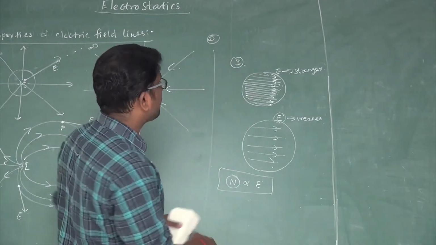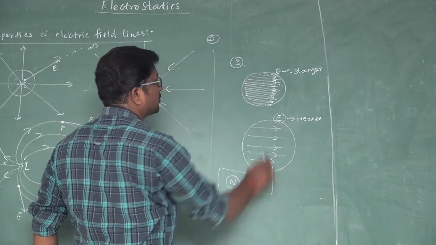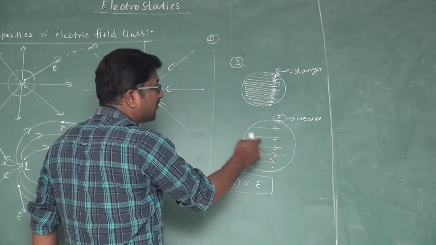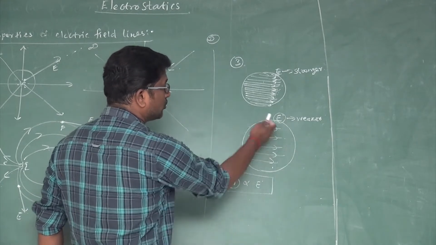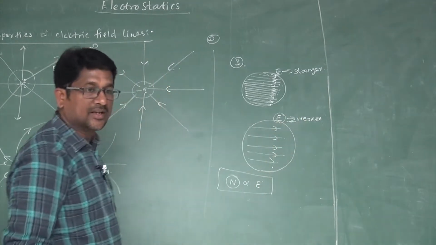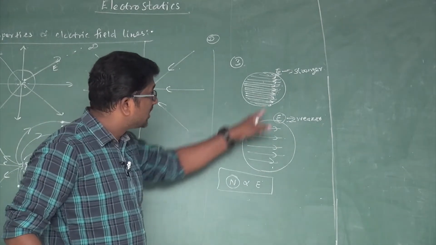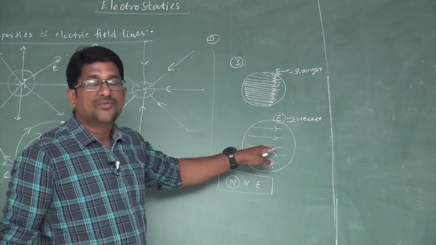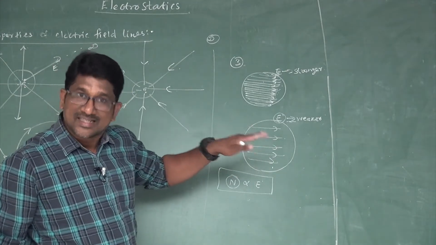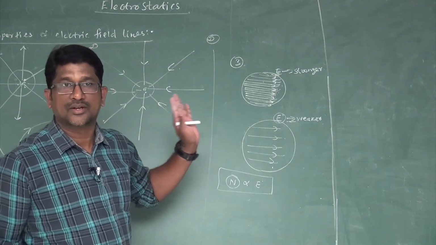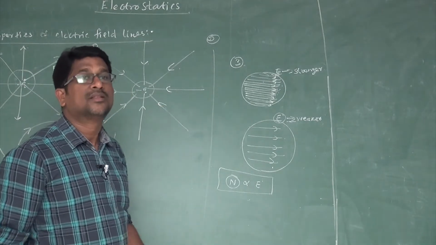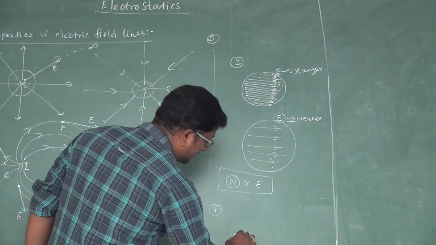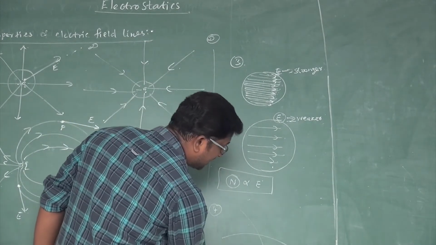In this region, more lines pass through, so the electric field is stronger. In this region, fewer lines pass through, so the electric field is weaker. If the number of lines passing through the region is more, the electric field is stronger; if lesser, the electric field is weaker. So this is the third property. And the fourth one: electric field lines never intersect each other.